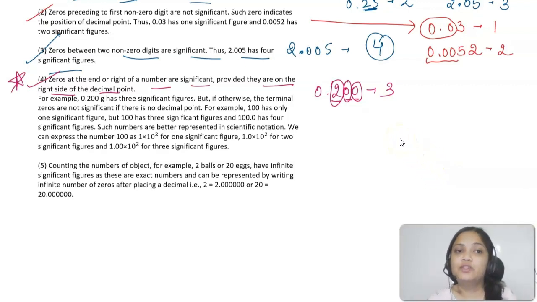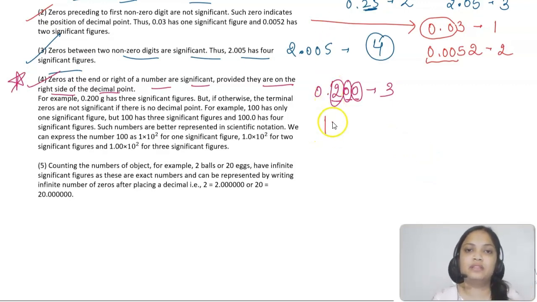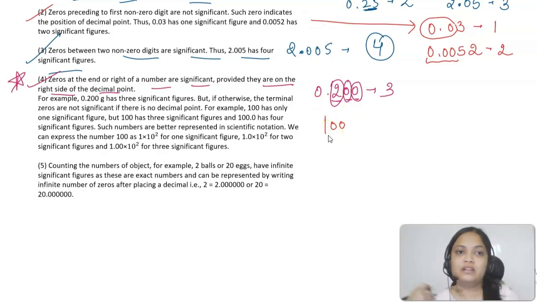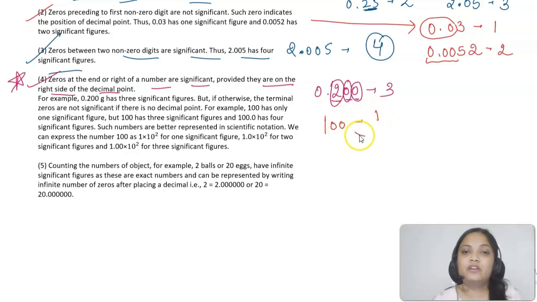But if you have no decimal, let's say I am having the number 100. Now tell me how many significant figures are there? Yes. Just think about it. There is no decimal here. Okay. It can have one significant figure also, 3 also, 4 also. Now you will say, ma'am, how is it possible?